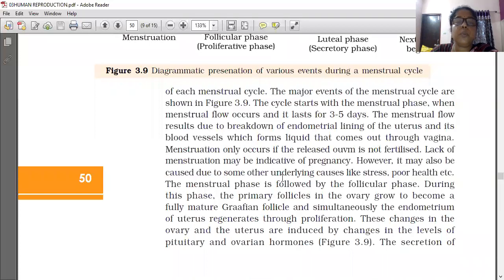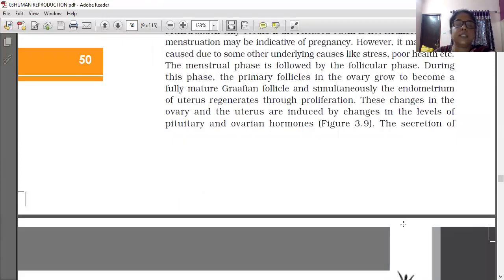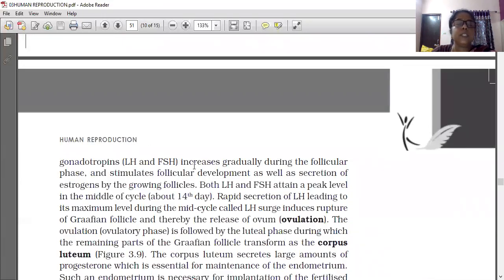The menstrual phase is followed by the follicular phase. During this phase, the primary follicles in the ovary grow to become a fully mature Graafian follicle, and simultaneously the endometrium of the uterus regenerates through proliferation. The changes in the ovary and uterus are induced by changes in the level of pituitary and ovarian hormones. The secretion of gonadotropins increases gradually during the follicular phase and stimulates follicular development as well as secretion of estrogen by the growing follicles. Both LH and FSH attain a peak level in the middle of the cycle.